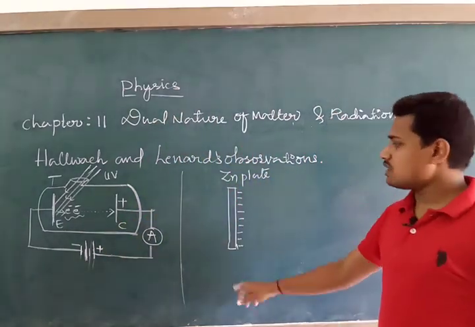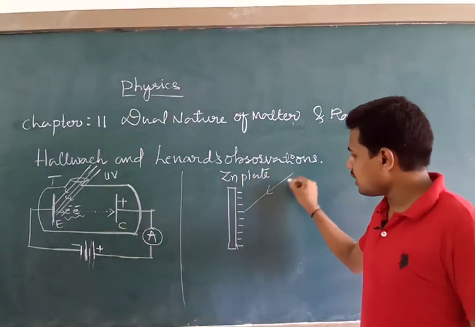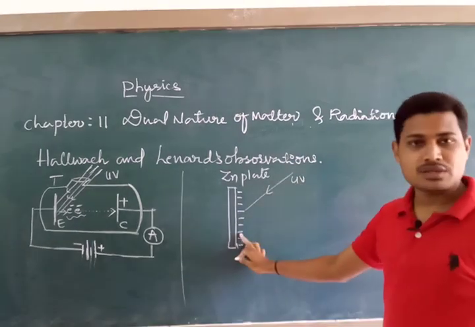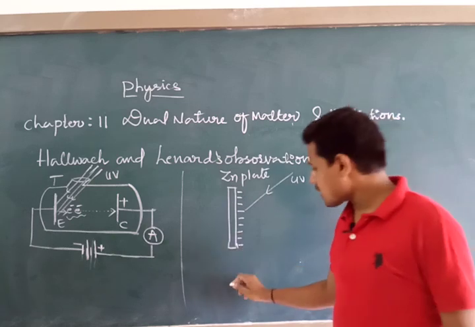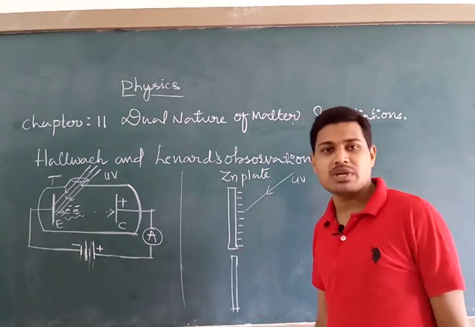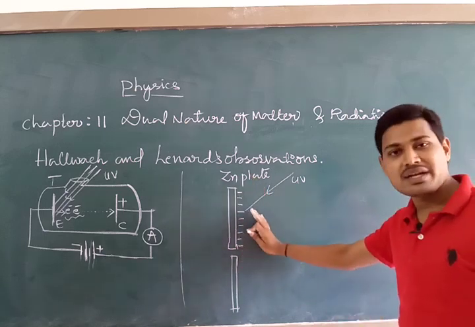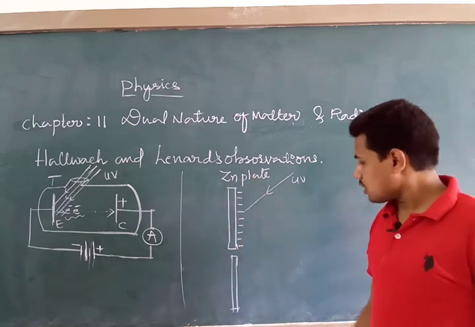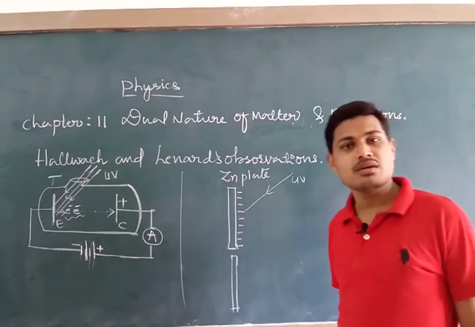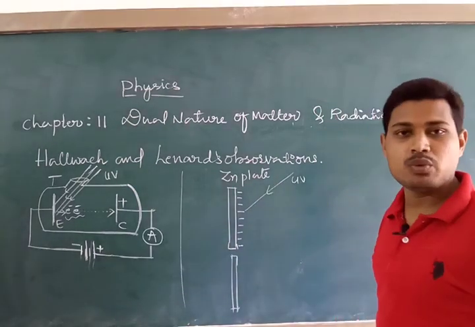Okay, now he took the negatively charged zinc plate and illuminated it with UV radiation. When he illuminated UV radiation, he surprisingly observed that the charge was lost by the zinc plate. Now there is no charge on the zinc plate. The negative charge was lost by the zinc plate when it was illuminated by UV.